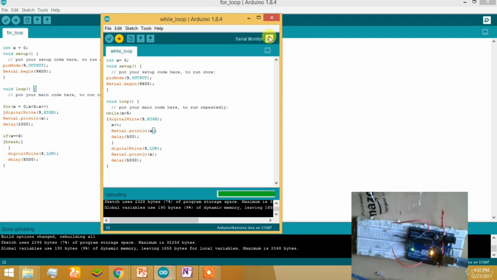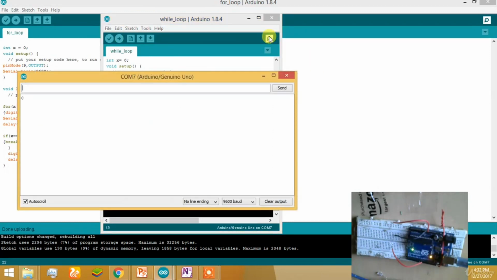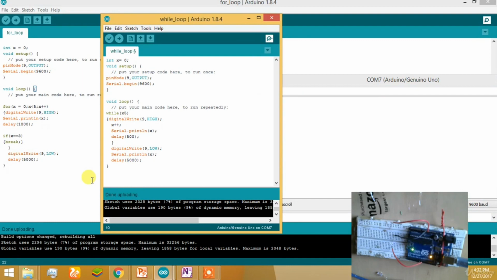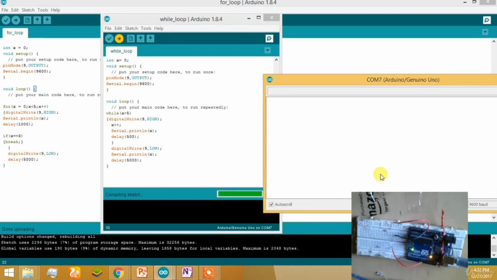And uploaded. Now in the serial monitor, I think there's some error in the code. While x is smaller, I told you there is an error. Now change the syntax and upload it once again.